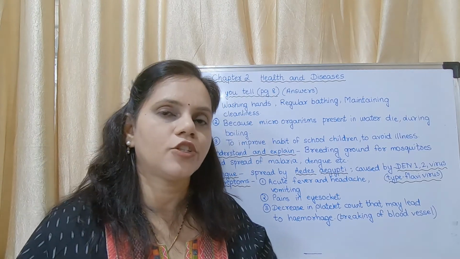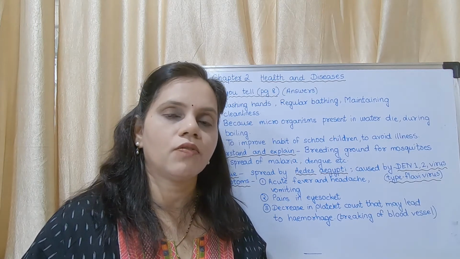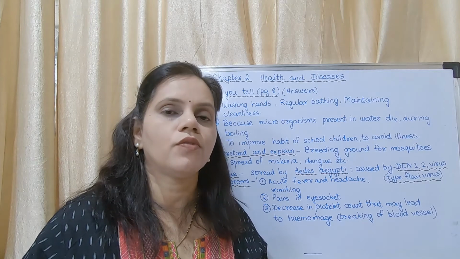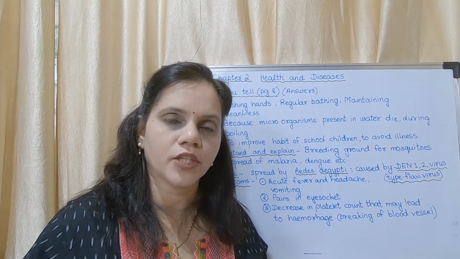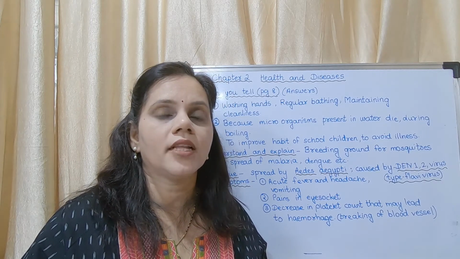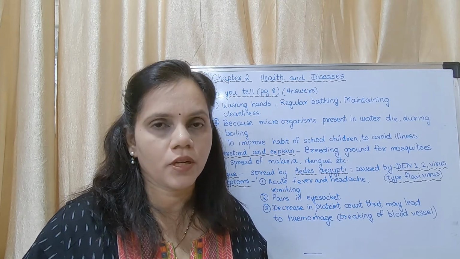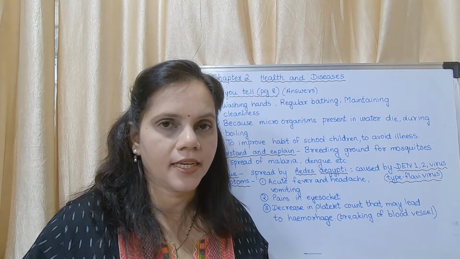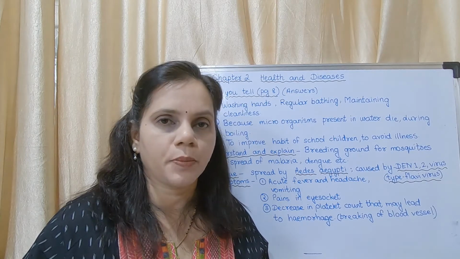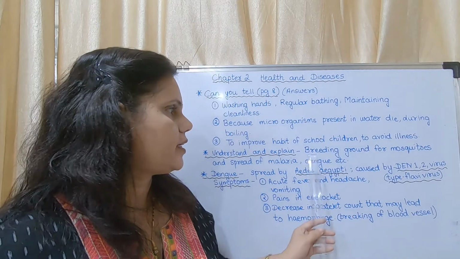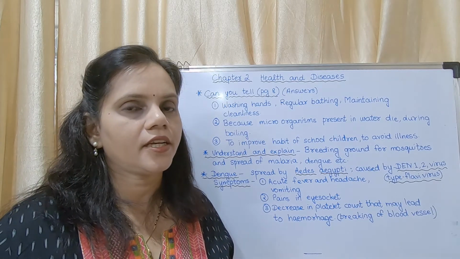If tires are thrown away like that, then water will get collected in those tires, and due to collection of water the larvae of mosquitoes will grow in that water, and it will give rise to mosquitoes. They will breed in those tires, and more mosquitoes will be produced, and the mosquitoes will increase in number. It could spread diseases like malaria and dengue. You should be able to explain it. But what is the main point? The main point is it becomes a breeding ground for mosquitoes and the spread of malaria, dengue, etc.